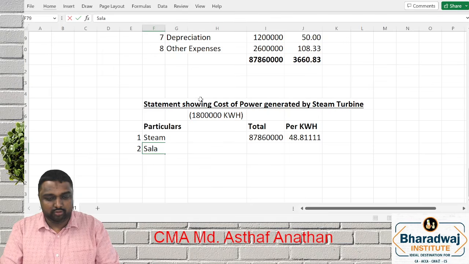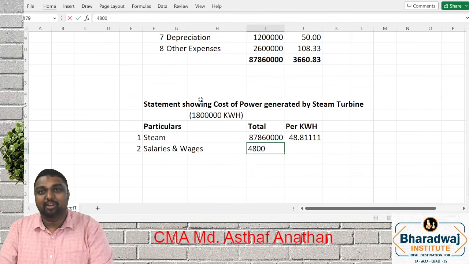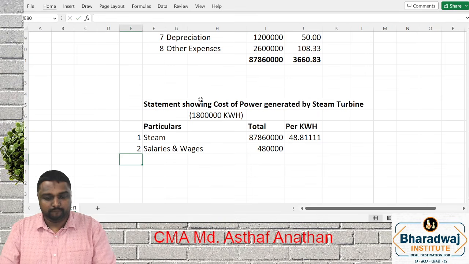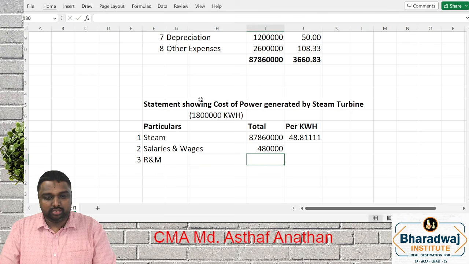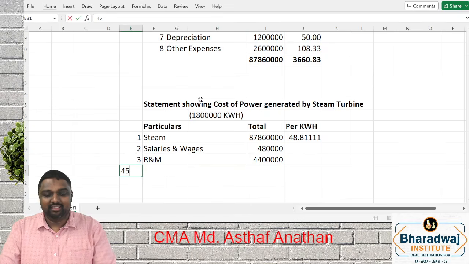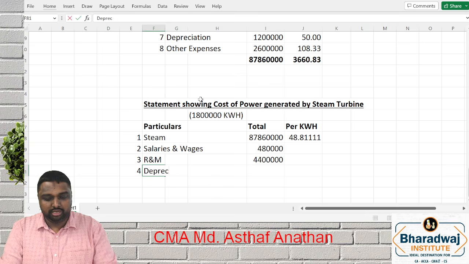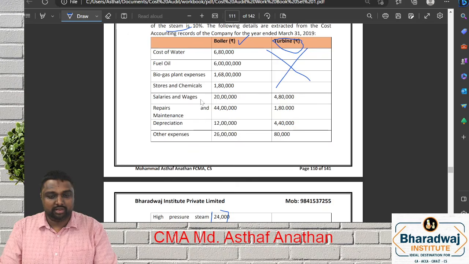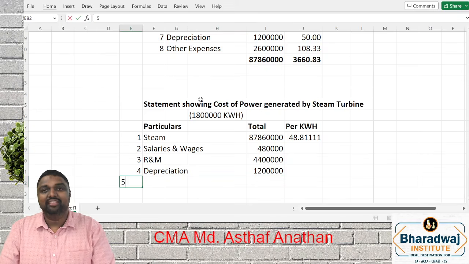So we'll go for it. Salaries and wages. What is the amount? 4,80,000. What is next? Repair and maintenance. What is the amount? 44 lakh. What is next? Depreciation. What is the amount? 12 lakh. Then what is next?